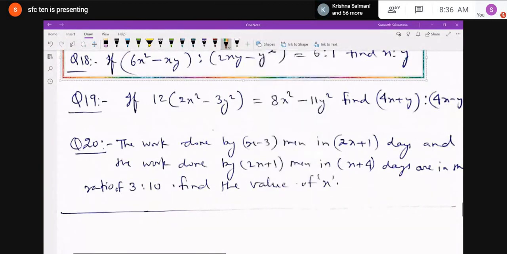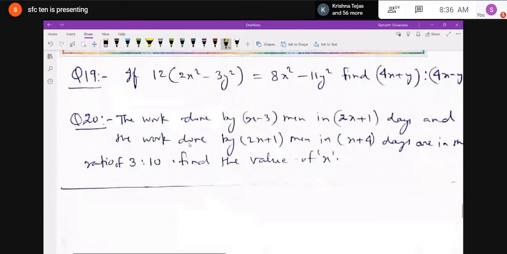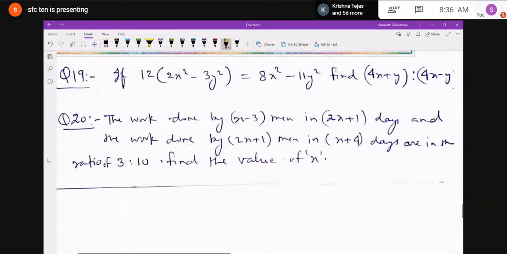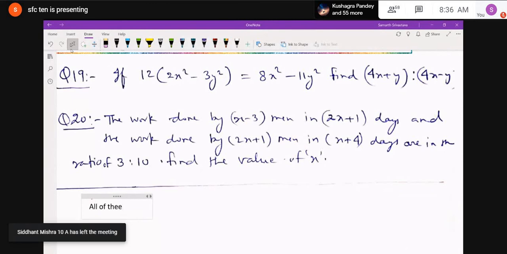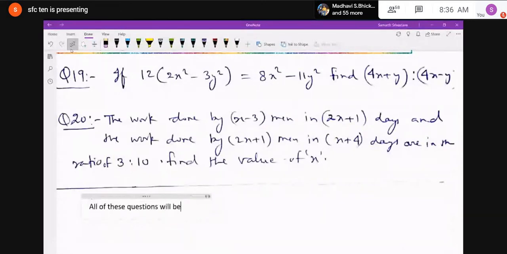And finally, the last question: the work done by x minus 3 men in 2x plus 1 days and the work done by 2x plus 1 men in x plus 4 days are in the ratio 3 is to 10. You have to find the value of x.